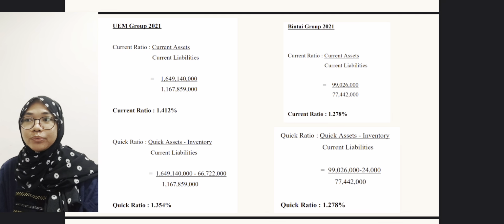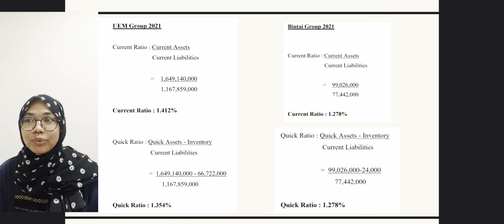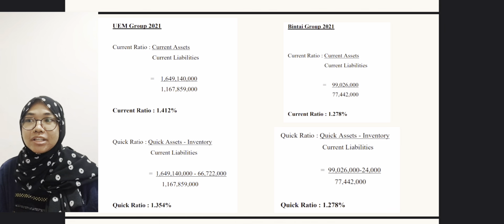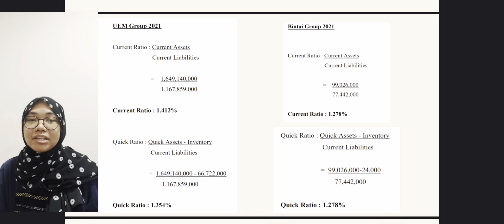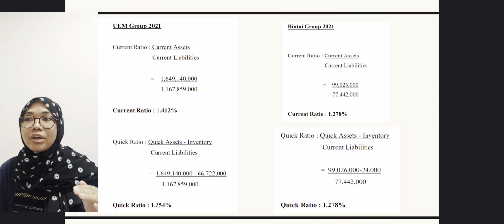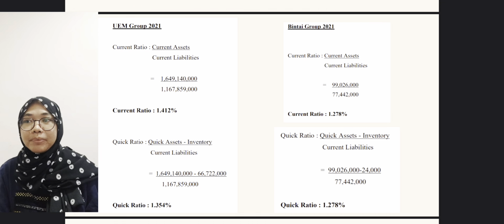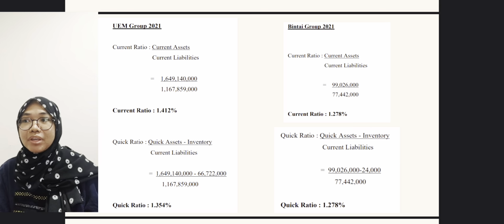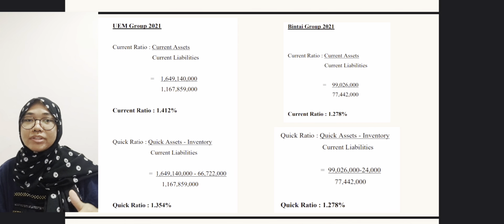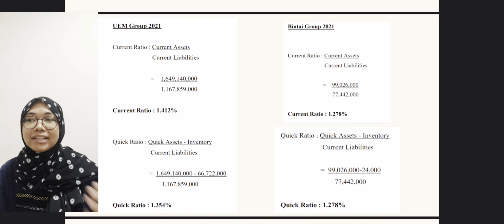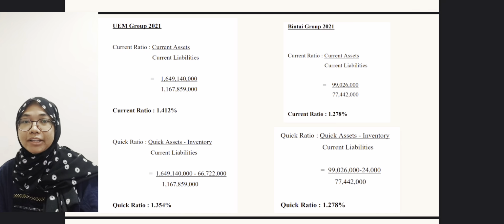Okay, for the quick ratio, it is preferred to have a quick ratio greater than 1. This makes sure that the company has sufficient assets to pay off its quick liabilities. Magenta has the highest ratio, which is 1.354 compared to Binti Corporation Berhad, BKCB, at 1.278. This shows that Magenta has a slightly stronger liquidity position than Binti Corporation Berhad.